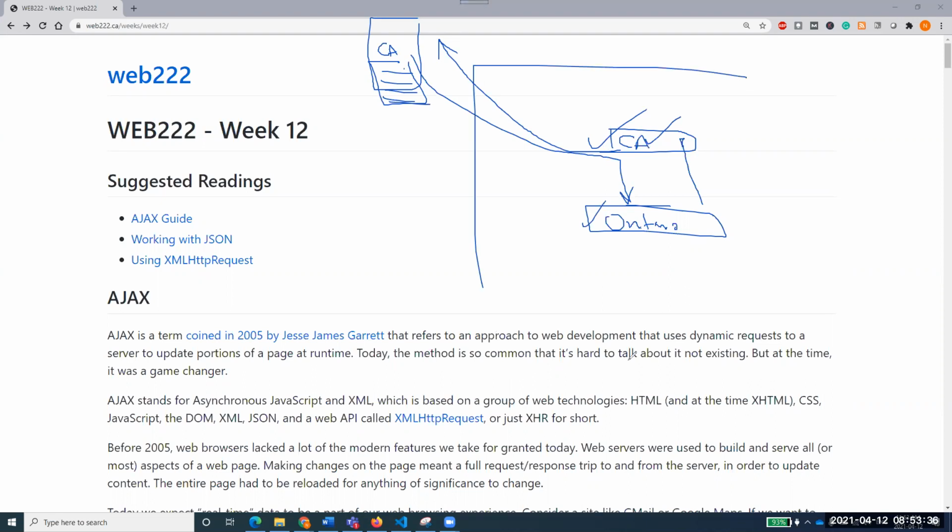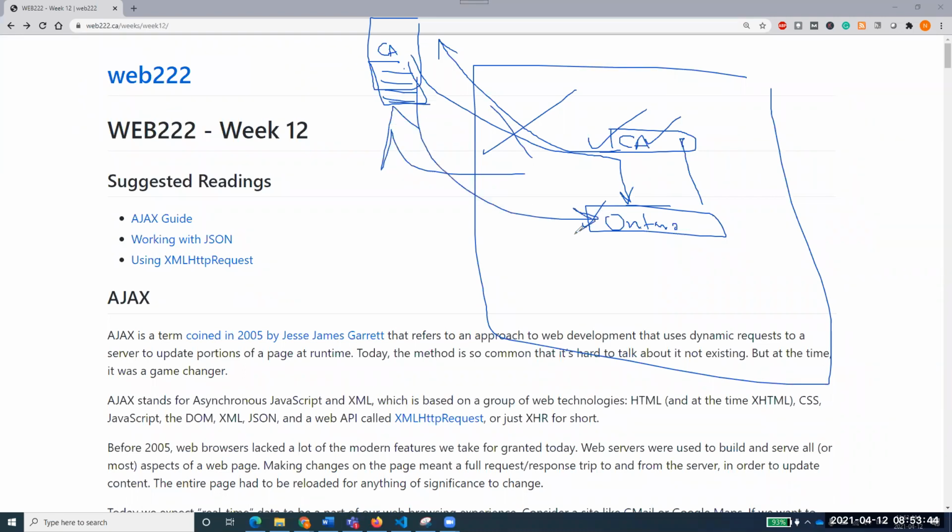What difference do you see? This was the complete page. Do you see that the complete page is not updating on my request? Rather, only one text box or one drop down menu or one select option is being updated on my request. Does that make sense to everyone? What I'm trying to make you understand is that we don't want the complete web page to load. Rather, we want portions of the web page to be loaded.